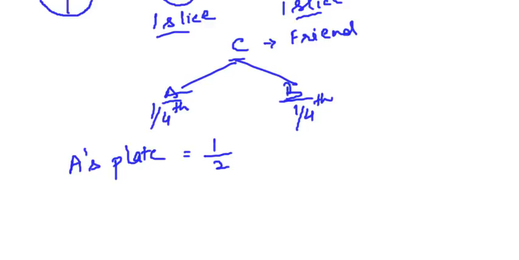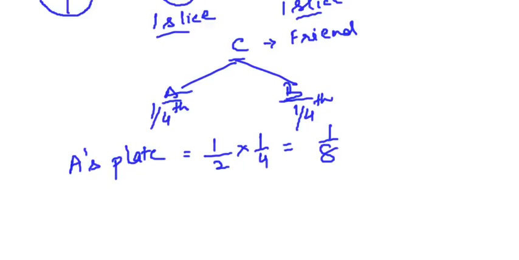Total there are two slices. One slice is in A's plate and one in B's plate. Clear? Now C says give me 1/4 of this. So what you will do? You will multiply by 1/4 because you have to give 1/4 of the slice in A's plate. So what is C's share? 1/8.